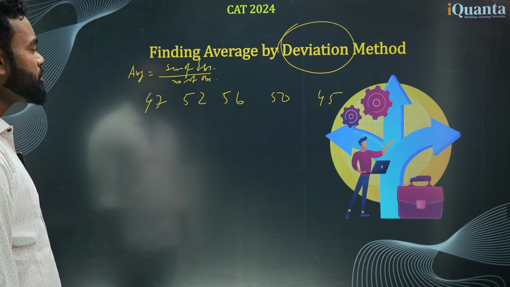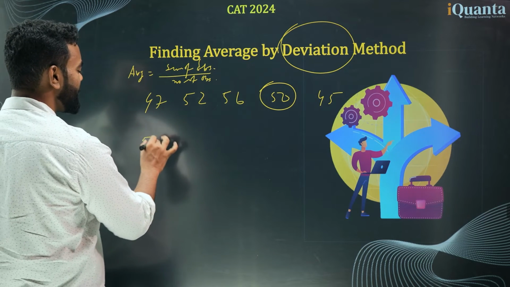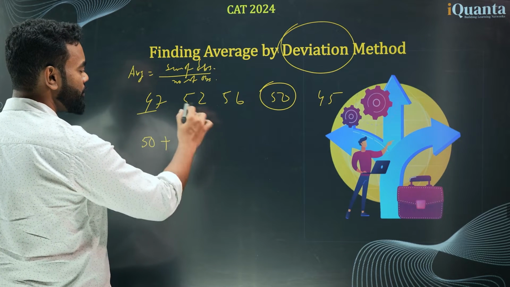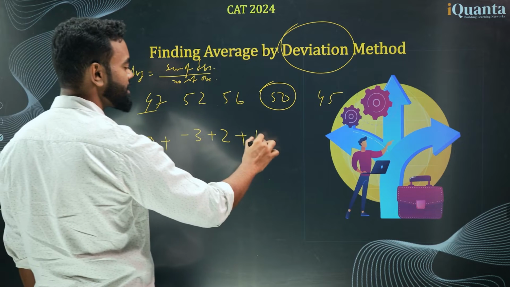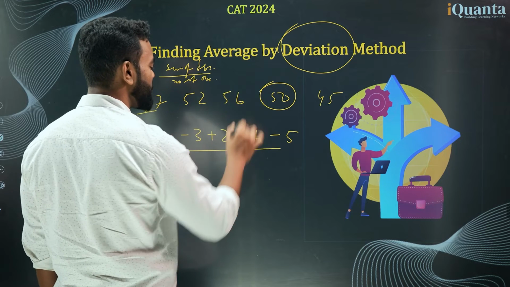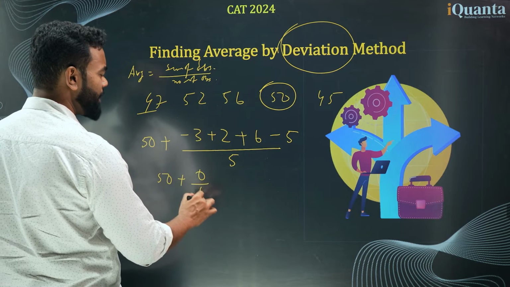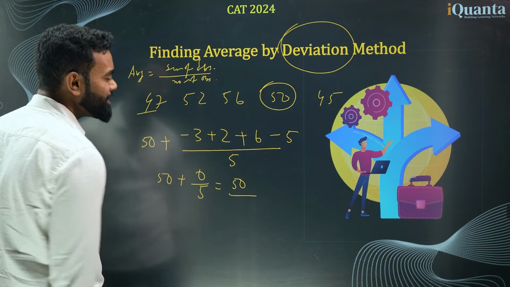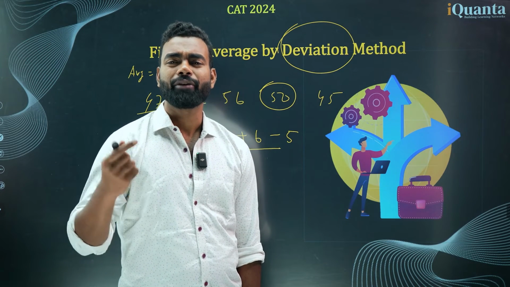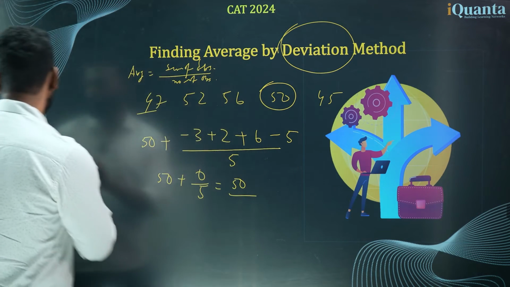So take any number which you think is in the middle. 50 is a good number, so I'm taking 50 as a middle value. Now I need to check what the deviation is. So 47 is minus 3, 52 is plus 2, 56 is plus 6 and 45 is minus 5. So it is basically 5 3s are 8, and the whole divided by the number of observations, that is 5. So your answer is 50 plus 0 by 5. Hence your answer is 50. So what is your average? 50. So we can take any number, find deviation, add or subtract and find the actual average also. This is how we can find average. I'll give you another example of deviation, don't worry.